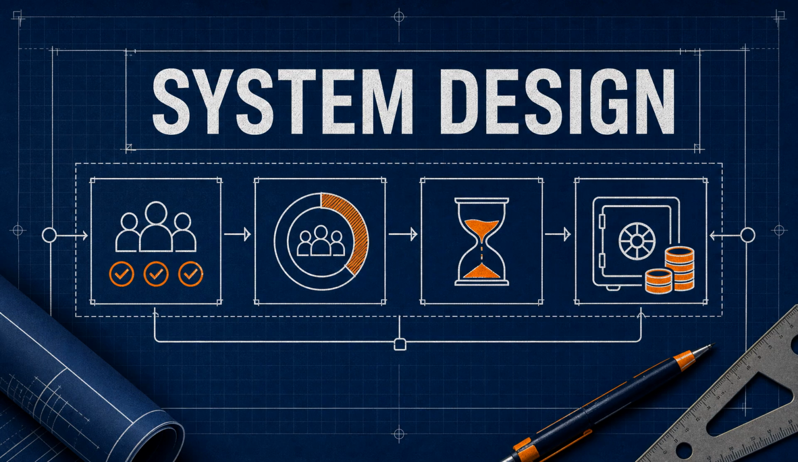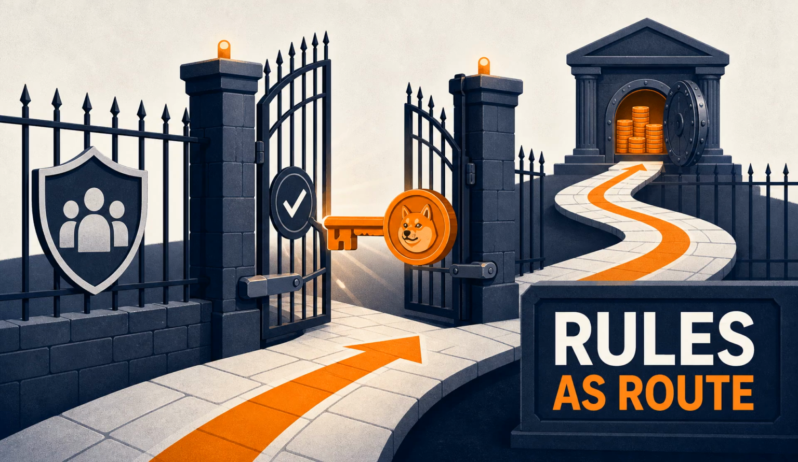It is a reminder that decentralization is not a slogan. It is a system design problem. If voting power can be bought cheaply enough, and if the treasury obeys votes automatically, then the rules meant to protect the community can become the route around it.